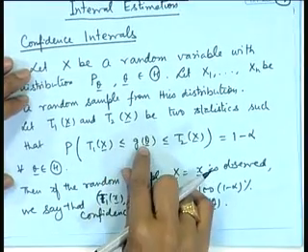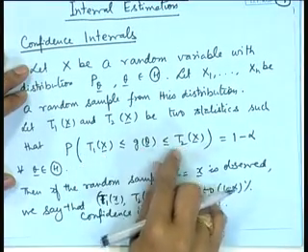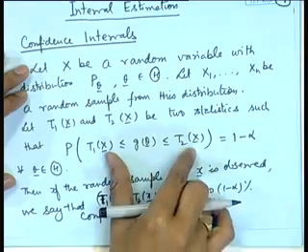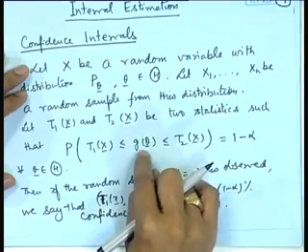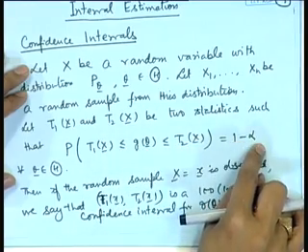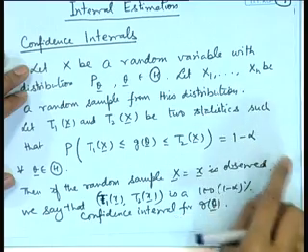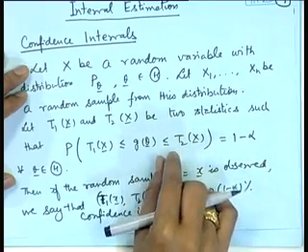What is required here is that for a given parameter we should be able to find two statistics such that this probability is independent of the parameter, because this is a fixed value 1 minus alpha, it is not dependent upon theta. That means we should be able to consider a certain quantity where g(theta) is involved, and I am able to write down the distribution of that which is free from the parameters. A well known technique here is called the pivoting technique, and we make use of the well known sampling distributions that we have done.